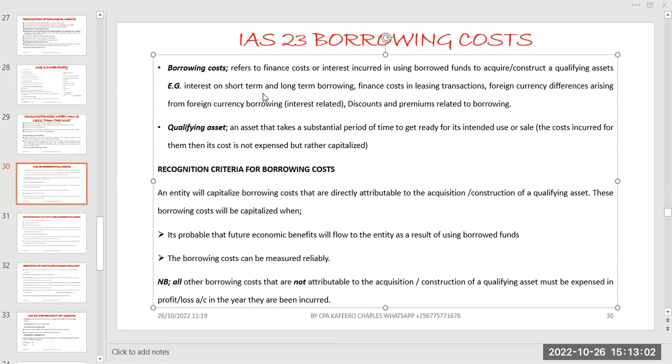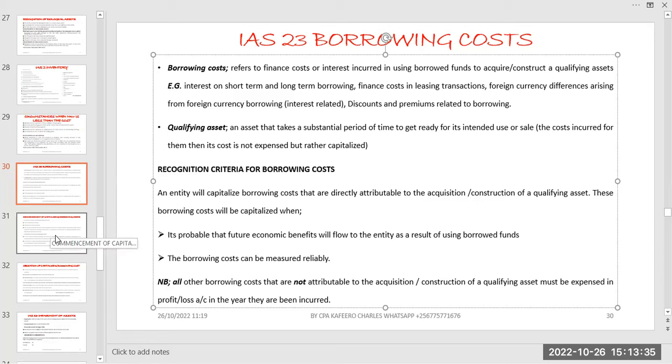The other one is that the cost of borrowing can be measured reliably. If you can measure the cost, then we recognize that as borrowing cost, and we capitalize it. And we have a note here: all other borrowings that are not attributable to the acquisition of a qualifying asset must be expensed in the profit and loss. That's what I've been talking about.